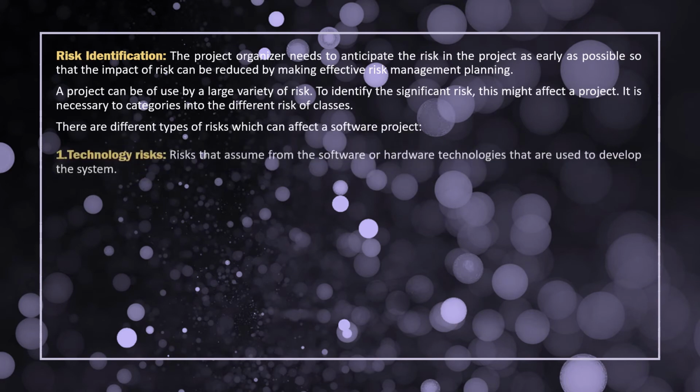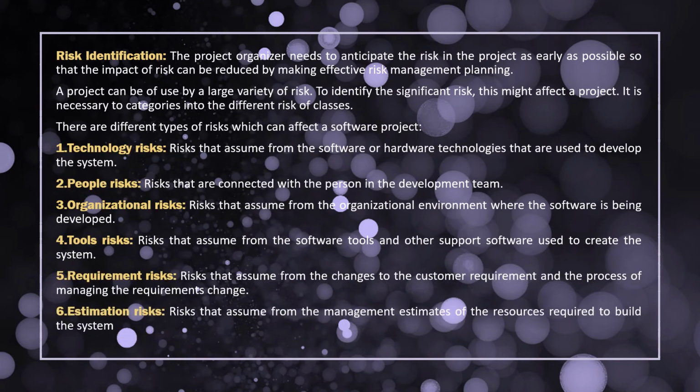So let us see what is meant by risk identification. The person organizing the project, or the developer of the project, needs to identify the risks as early as possible. We can make our risk management more effective by doing a risk management plan. A project can have a large variety of risks, because we are going to develop our new project and show it outside. To identify the risks that might affect a project, we are classifying these risks into 6 types.